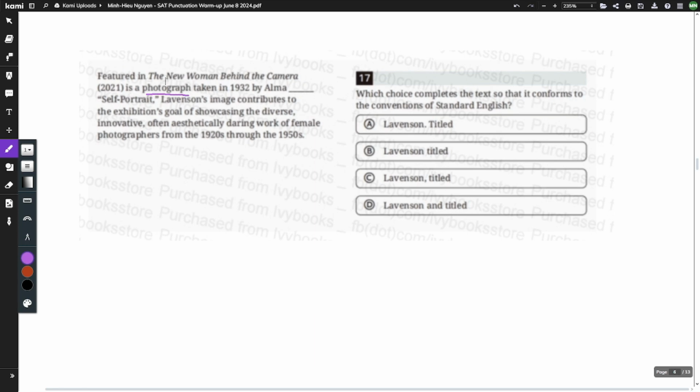A photograph, that's going to be our noun. Then we have taken, that's our verb. Then let's look after our blank. The image, that's our noun, and it contributes, that's our verb. So just like the past question, period, comma and fanboy, or semicolon are the only ways to connect these two independent clauses. And looking at our answer choices, only A has a period.